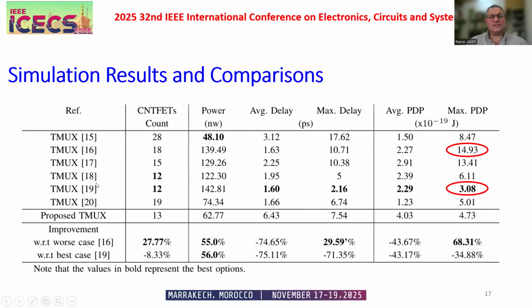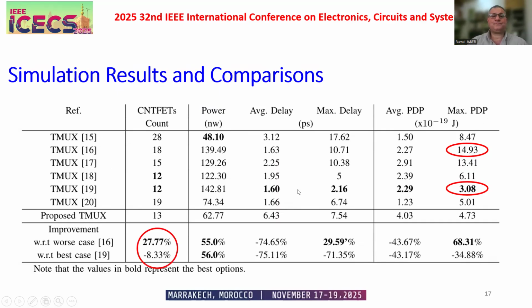We compared with 6 different references, but we choose 16 and 19, the worst case and the best case in the energy consumption. PDP, the power delay product, is the energy consumption.